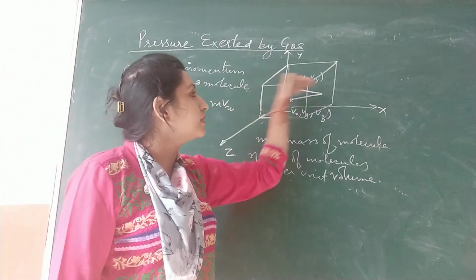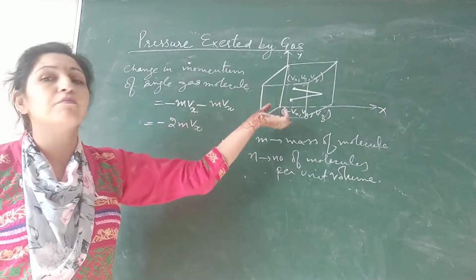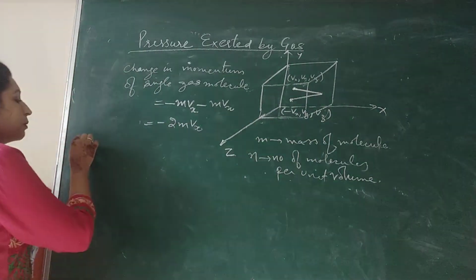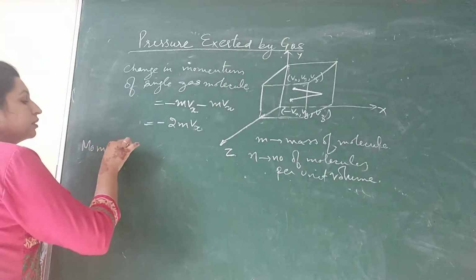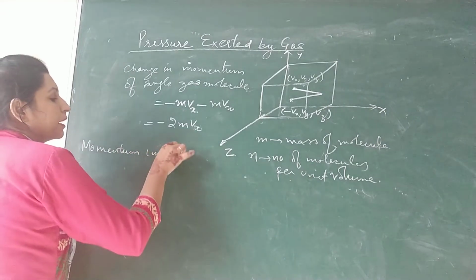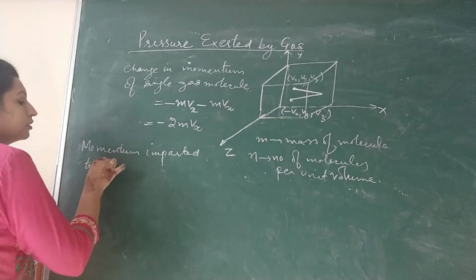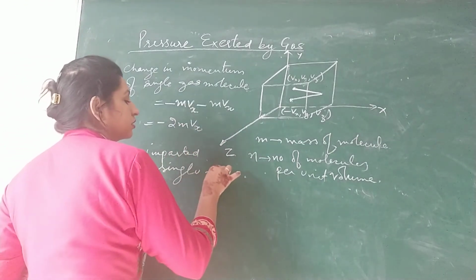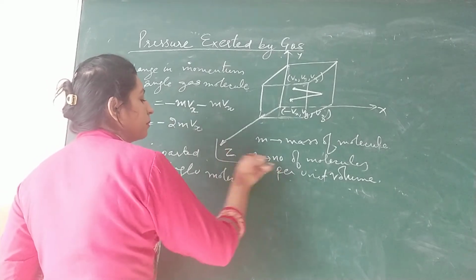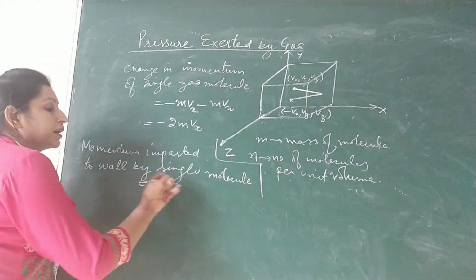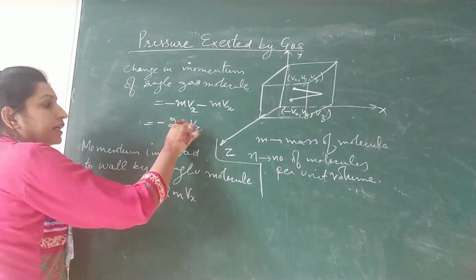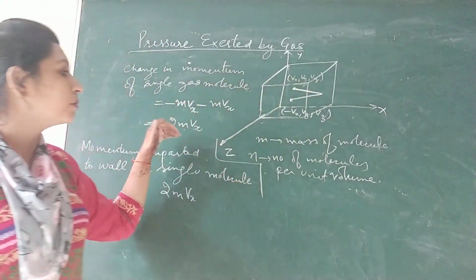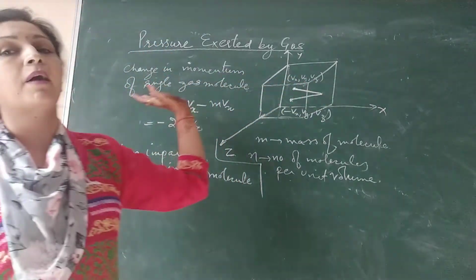Now when it hits the wall, if this is the change in momentum of the molecule, then an equal and opposite change is given to the wall also. So what is the momentum imparted to the wall by a single molecule? That momentum imparted will be 2mvx. Its negative, its opposite, action and reaction. So if the gas molecule gains this much momentum, opposite to it will pass to the wall.